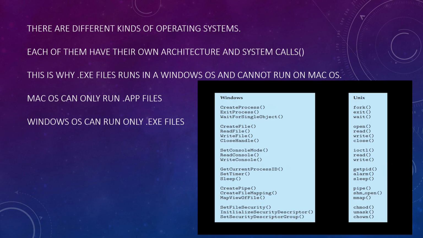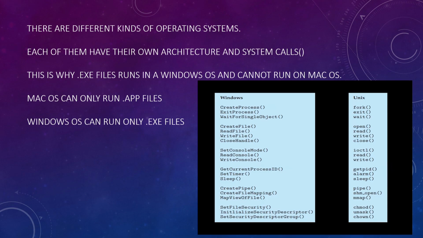This is why .exe files can run on a Windows operating system and are not capable of running on a Mac operating system. Windows can only run .exe files by default, and Mac operating systems can only run .app files as the default runnable programs.